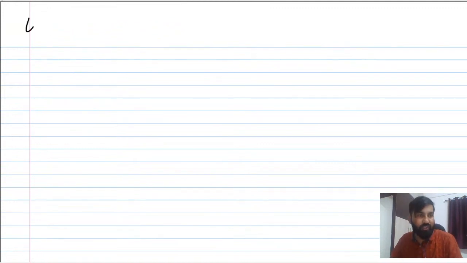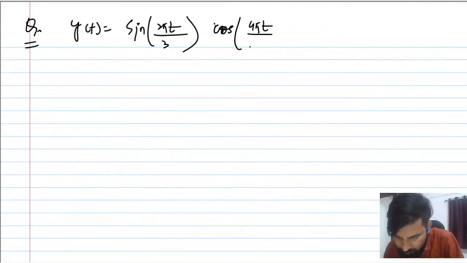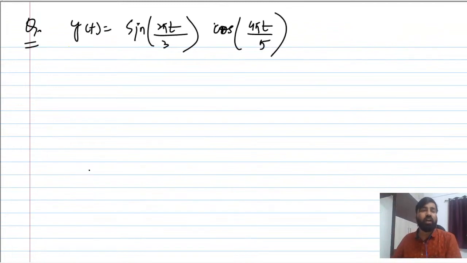Suppose the question is of this kind. x of t equals sine 2 pi t upon 3 and cos 4 pi t by 5. So this is given as a product of two trigonometric functions from different families, the sine family and the cosine family. Now you can convert them into addition, right?